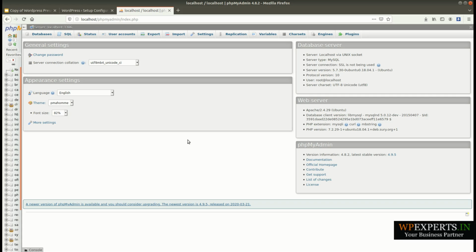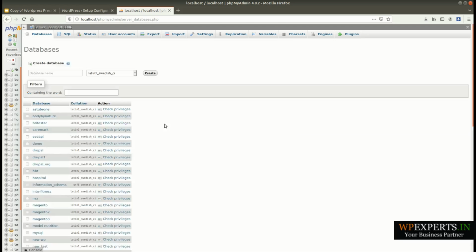Here I am going to create a new database. Basically phpMyAdmin plays a very important role as the connection between the data and your PHP server, the Apache server and MySQL server. In phpMyAdmin you can manage all the databases that you have created for your websites. Every website should have a unique database. So let me show you how you can create the database and what the main view is.